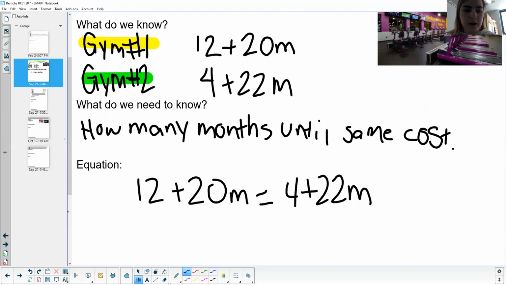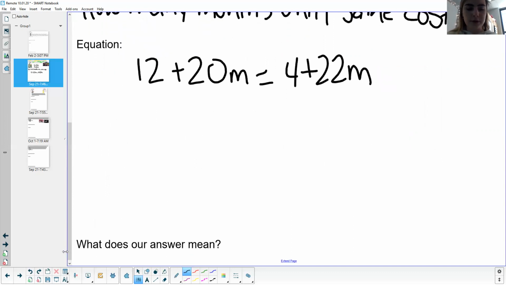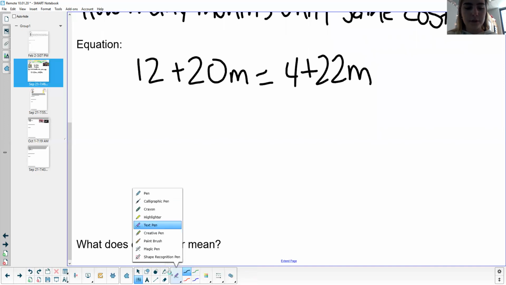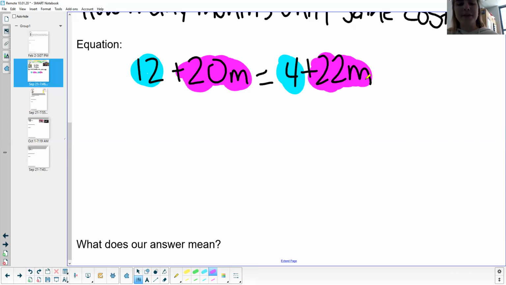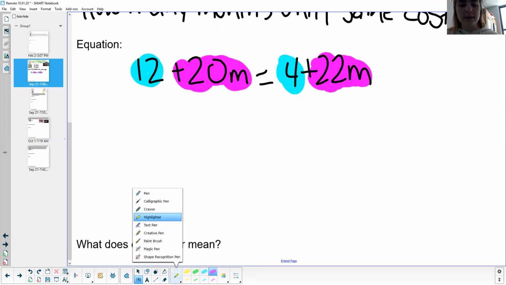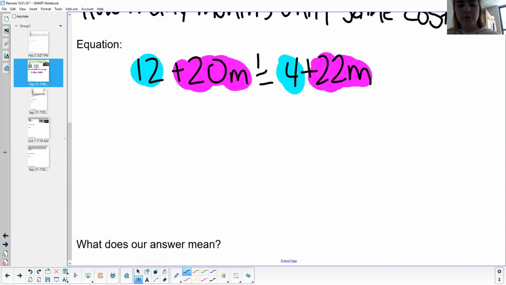Okay, now I'm going to go down here and I'm just going to solve this for us real quick. So I'm going to grab my highlighter. I'm going to highlight my constants, so those numbers that aren't being impacted by a variable, and then I'm going to highlight my variable terms, those ones with the M's in them. Next, I'm going to go ahead and draw my line down the middle.